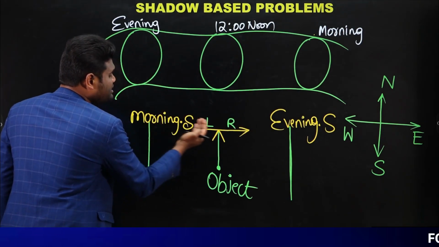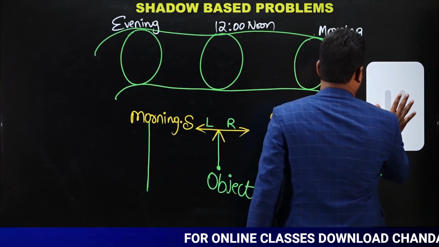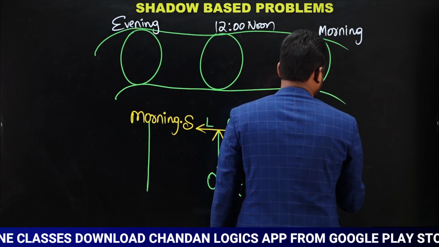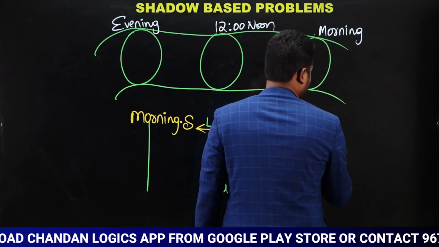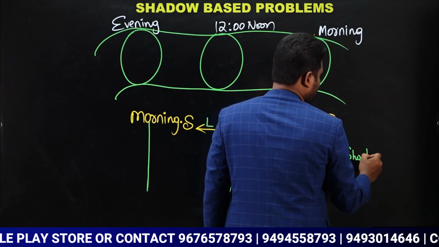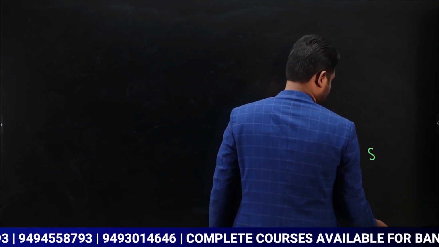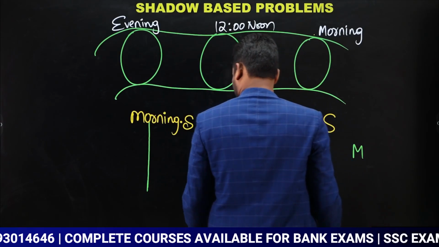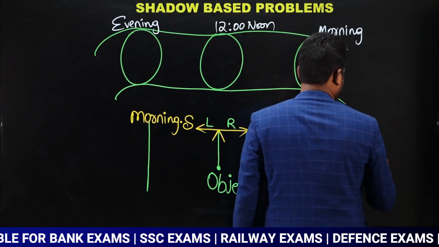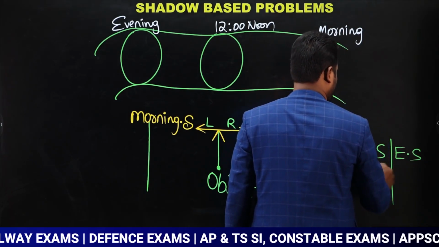Now if you observe, morning shadow is on the left hand side, yes, evening shadow is on the right hand side. Okay, now observe here, write this point. This is very important point, write this point. Morning shadow, evening shadow.